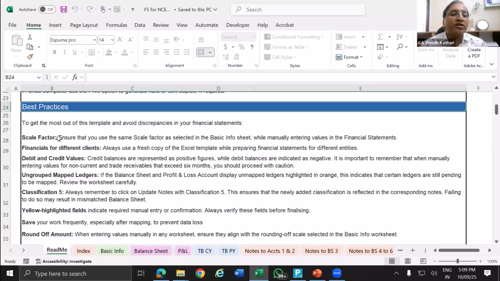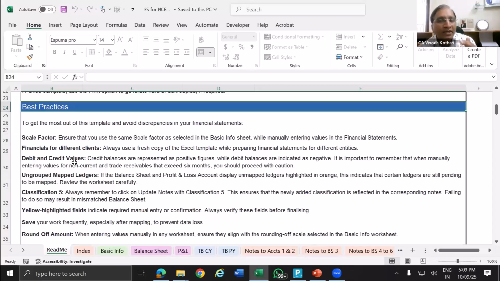So for financials for different clients, always use a fresh copy. You can save it. Debit and credit value. Again, in Tally, normally when you export any data, it will not show you debit and credit columns every time. The amount will be shown only in one column. How to identify what is debit or credit? If it is a positive value, then it is a debit. If it is a negative value, then it is a credit.